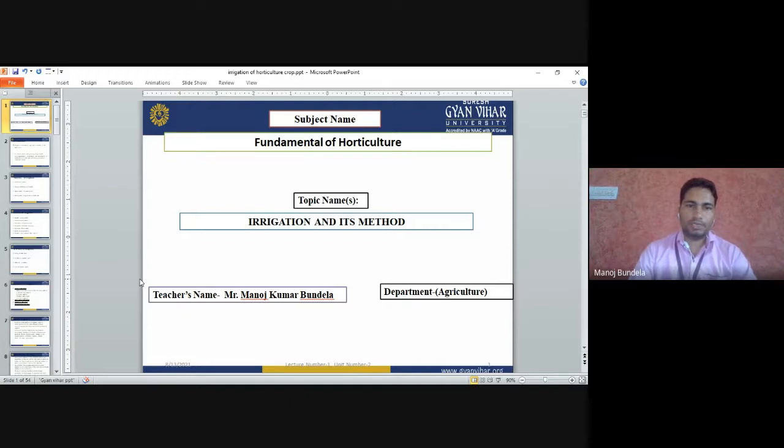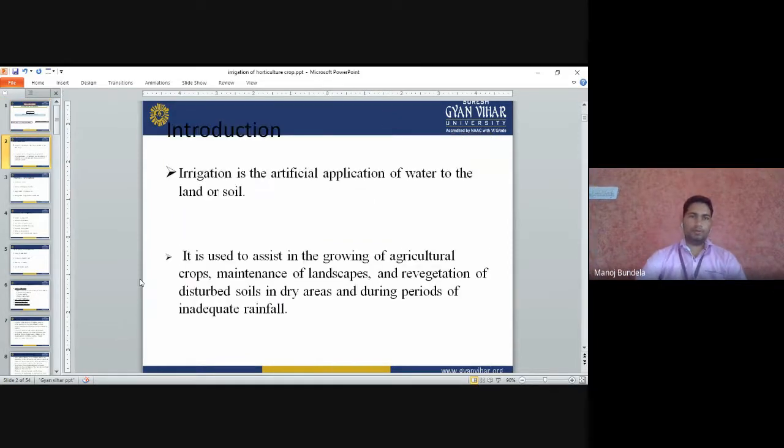So today we will discuss the different irrigation methods that we use in horticulture crops. Introduction. Irrigation is the artificial application of water to the land or soil. So irrigation means normally we will apply the water to the soil, to the plants by artificial means. It is used to assist in the growing of agricultural crops, maintenance of landscapes, and revegetation of disturbed soil in dry areas, and during the period of inadequate rainfall.